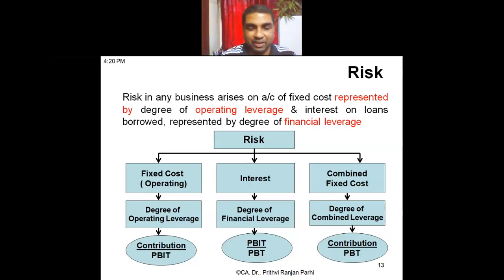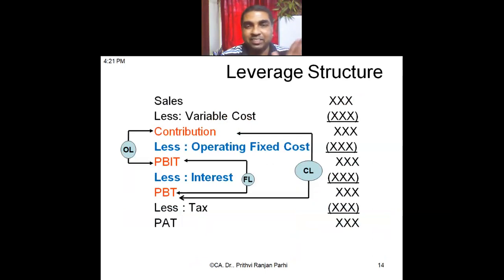Yes, sir. Okay. Now we'll understand how to remember this formula. I told you I'll be explaining how to remember this formula. We'll call it the income statement structure or leverage structure. Please read what is written. First column, let us say, sales.